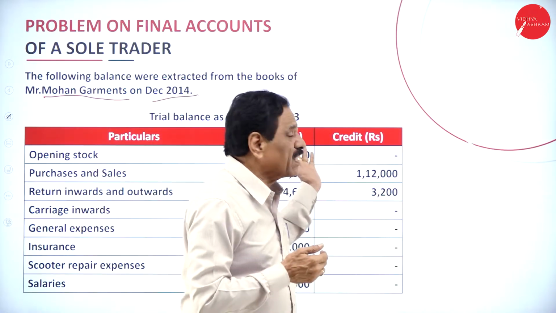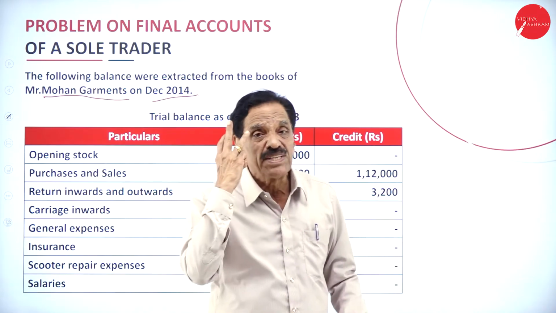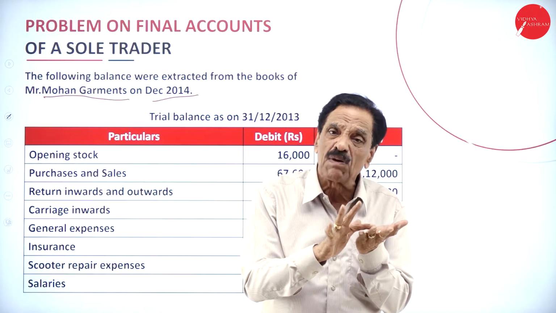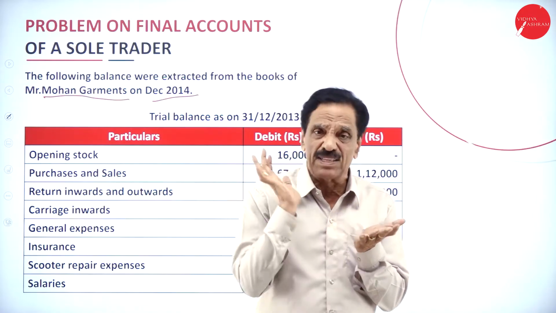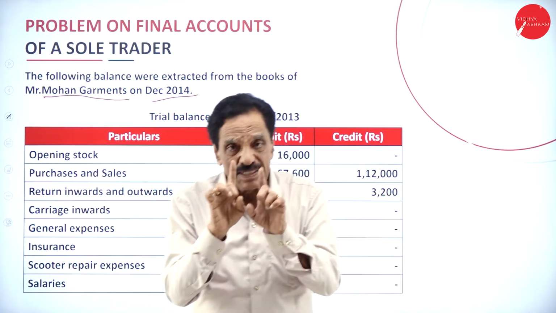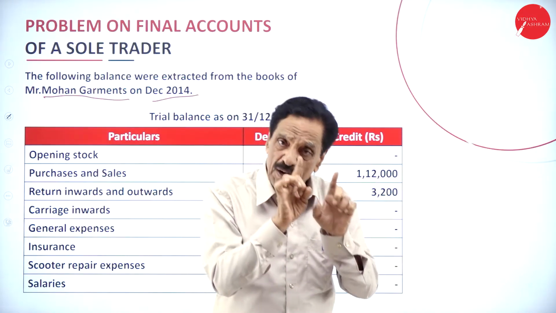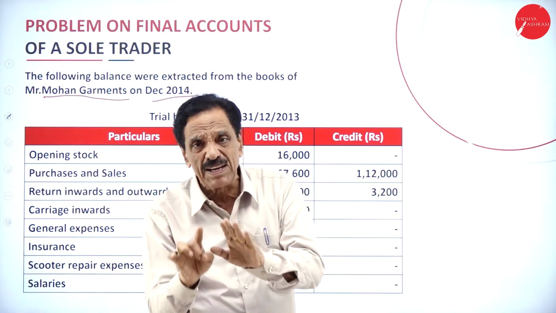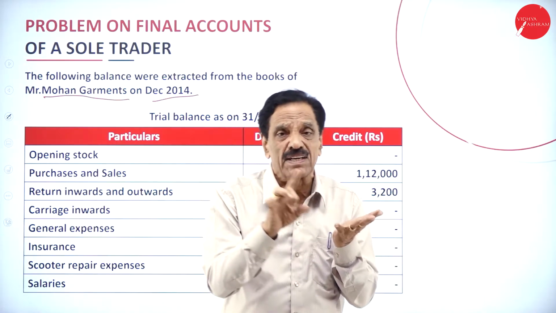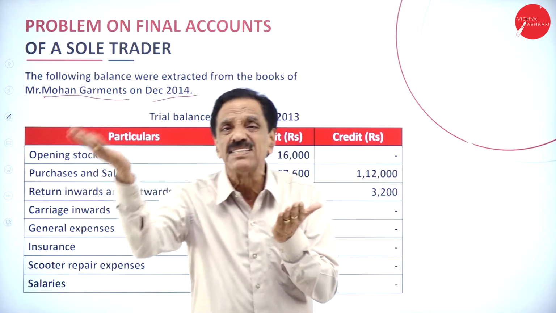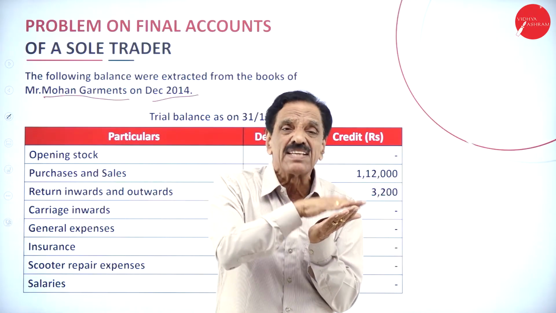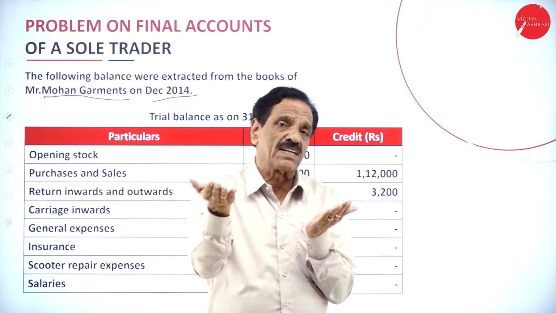The final accounts of the sole trading concern have 3 divisions. One is trading account, one is profit and loss account, one is the balance sheet. Trading account gives the result of gross profit or gross loss. Nothing but purchase and sale. Just direct expenditure will be taken into consideration. The result will be gross profit or gross loss.